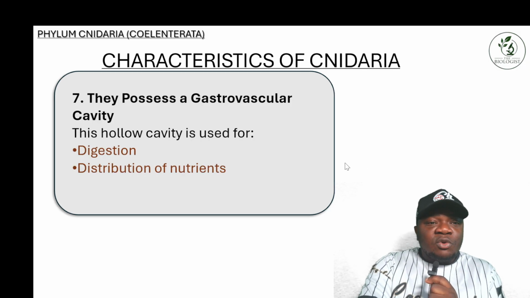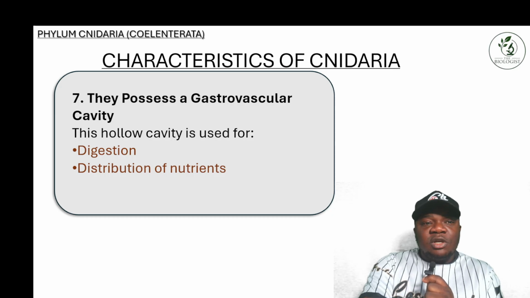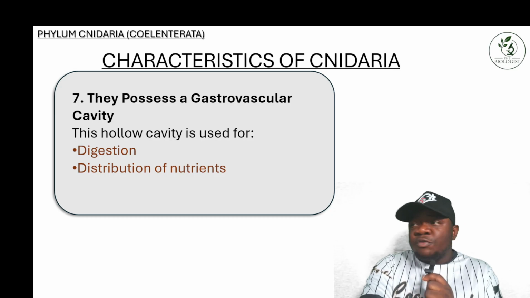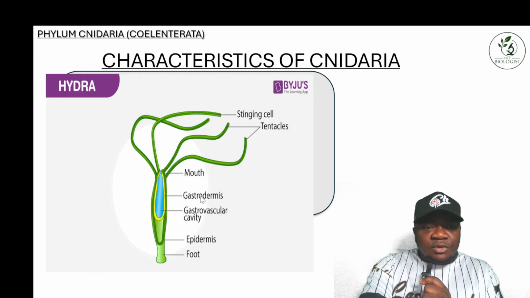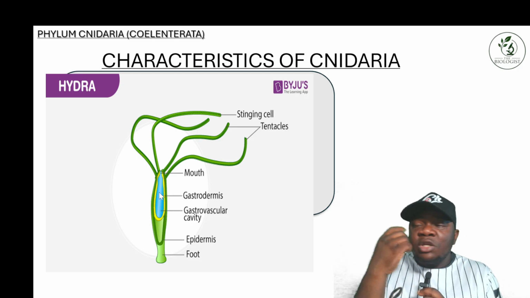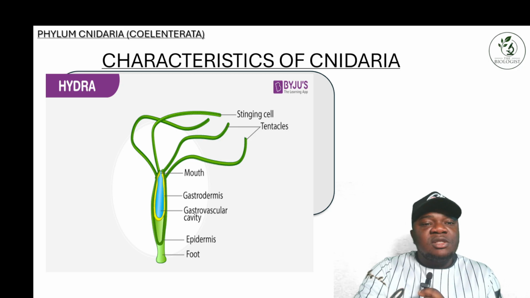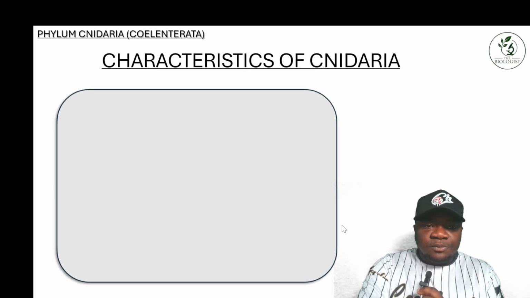All right. Number 7, they possess a gastrovascular cavity, and this hollow cavity is used for digestion and distribution of nutrients, those nutrients they've obtained from food.